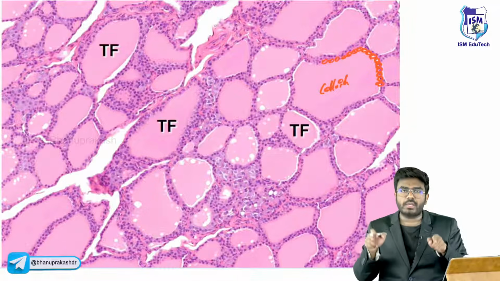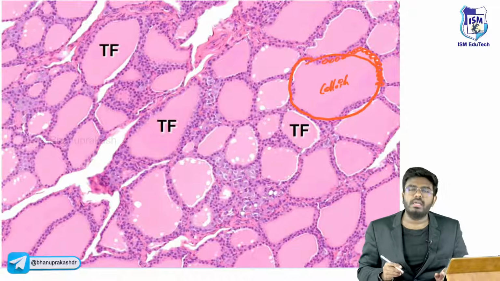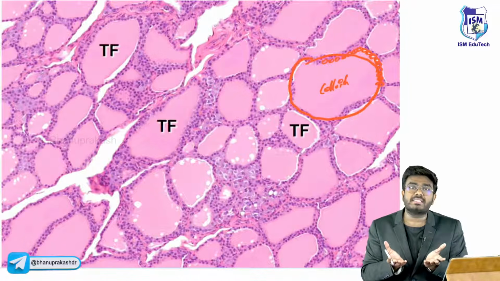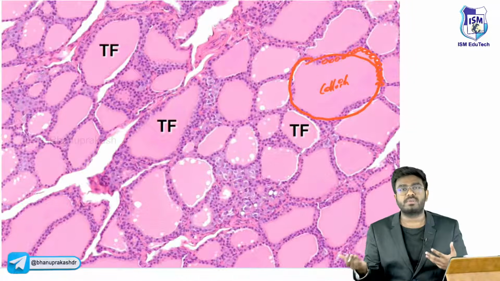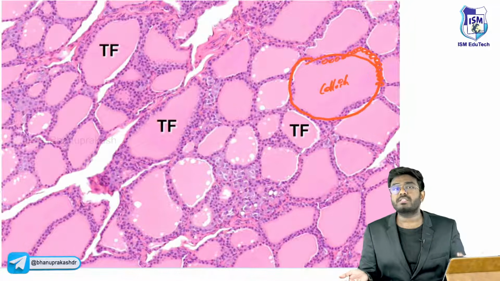First of all, there is a thyroid follicle. In the center of the follicle, there is a colloid. This is the thyroid follicle. Colloid is the pink colored material where T3 and T4 are present. And even thyroglobulin proteins are going to be present.